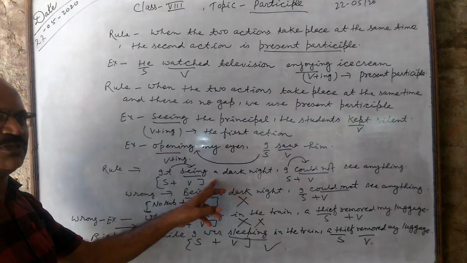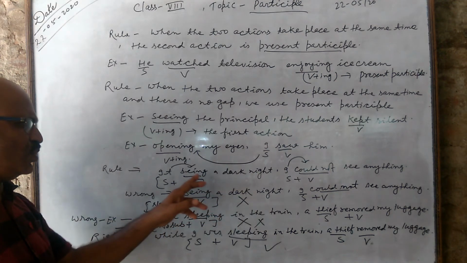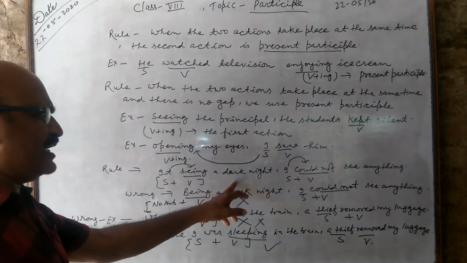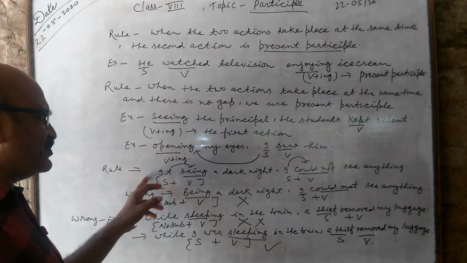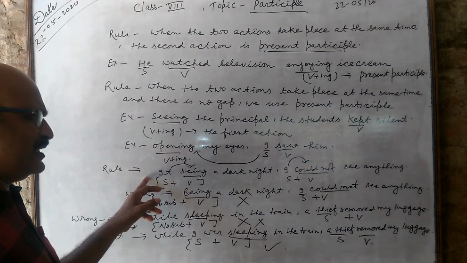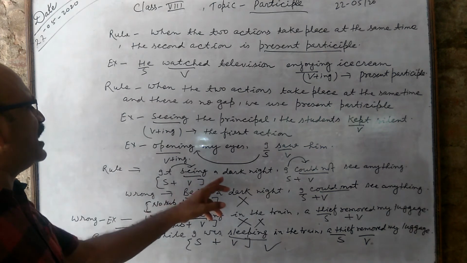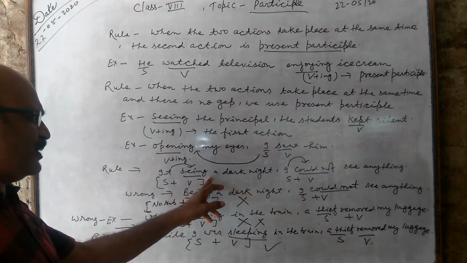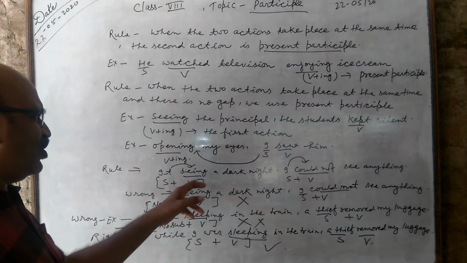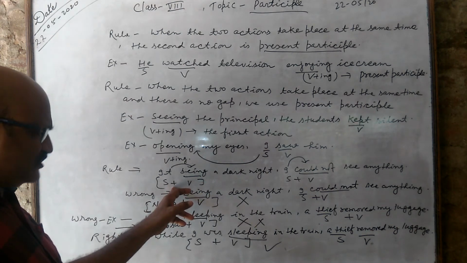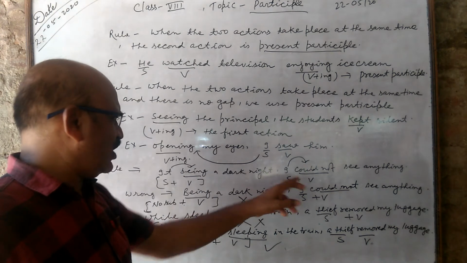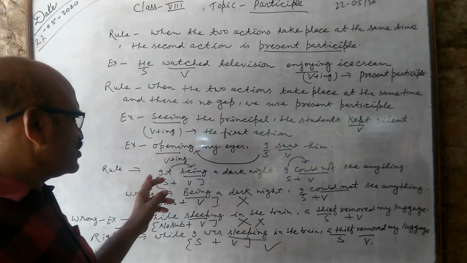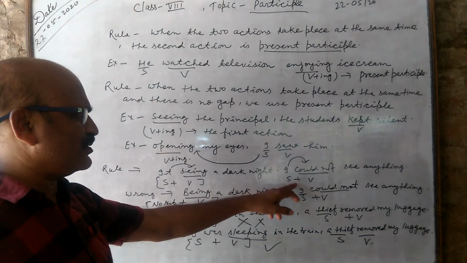So there must be two actions. So it being dark night, it has been used for dark night. So being is participle here. It means that being always takes subject. I could not, because subject plus verb, subject plus verb.